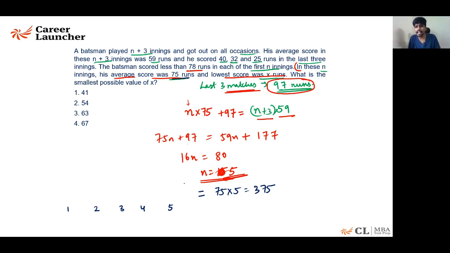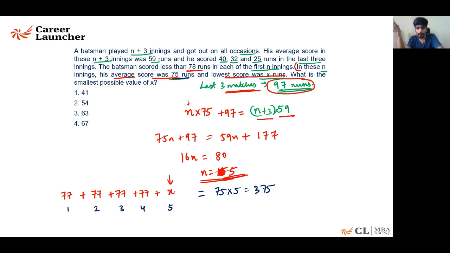He scored less than 78 runs in each of the innings and the lowest score was X. So we want to minimize one of the scores, and for that we will maximize the remaining 4 scores. In match 1 the maximum he can score is less than 78, so 77. Matches 2, 3 and 4 also he scores 77. If I leave the 5th match to be X, then because I have maximized the other 4 values, the 5th value automatically gets minimized.